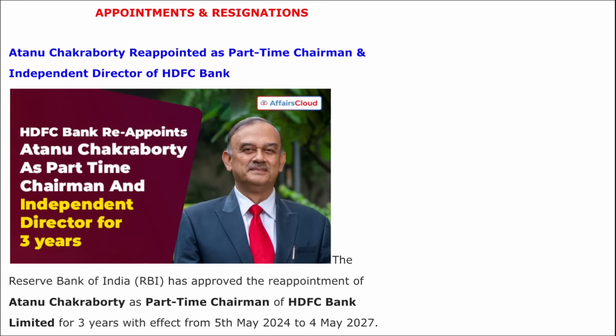If we talk about Atanu Chakrabarti, here you can see he's a 1985 batch IAS officer of Gujarat cadre. Then he also served as the secretary of the Department of Investment and Public Asset Management. Then he also served on the board of the World Bank, and he has also served as the chief executive officer and managing director of Gujarat State Petroleum Corporation Limited.